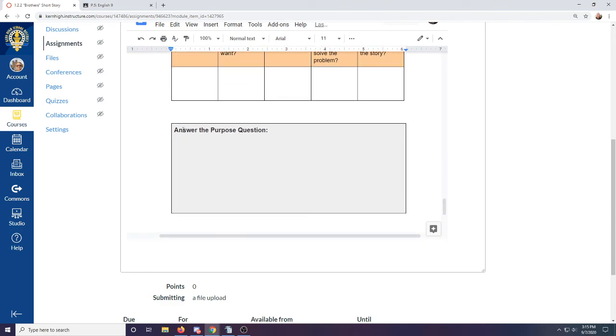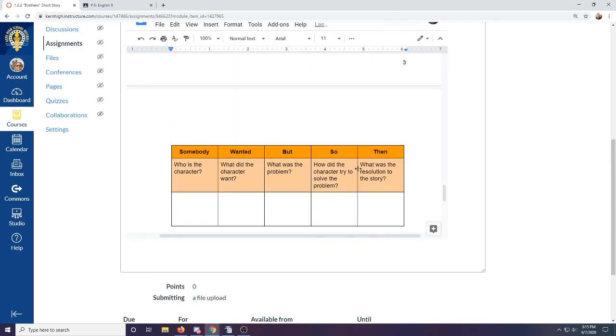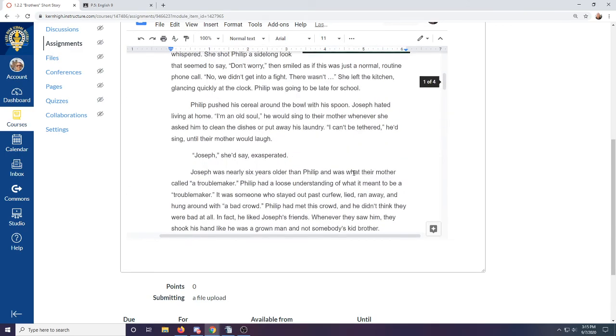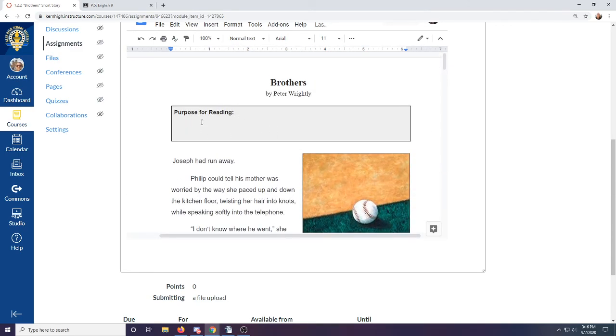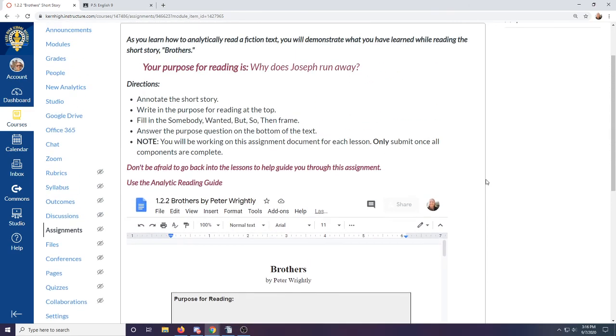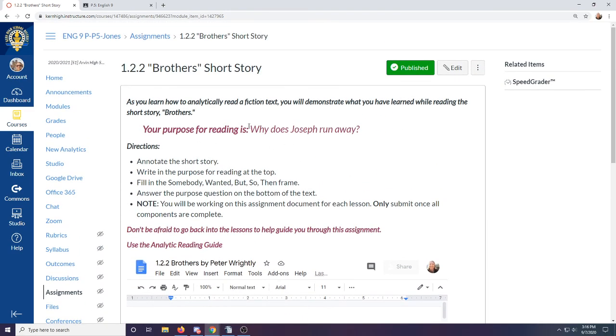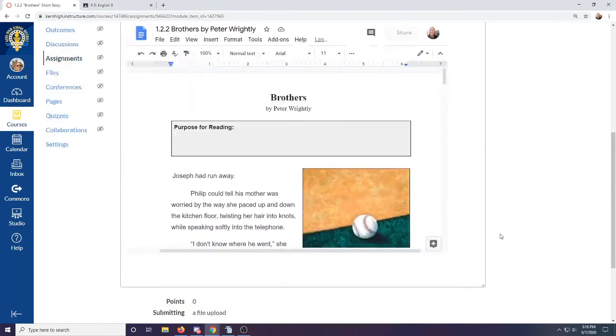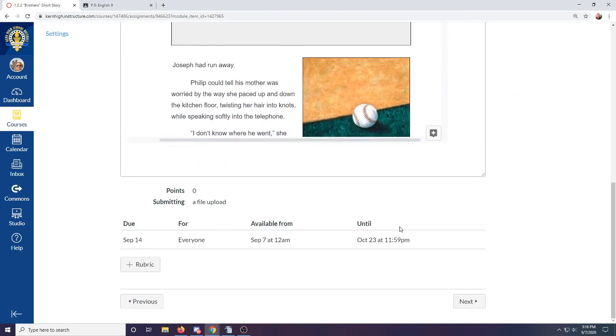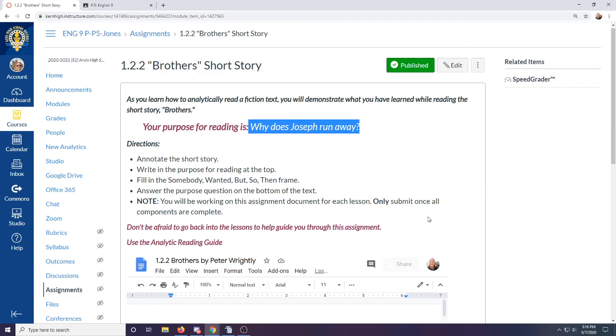And then when you're done, you'll answer the purpose question, which you will have also written up at the top of the document. If you're not quite sure what that purpose question is, it's right here. Your purpose for reading is to answer, why does Joseph run away? When you're finished reading, you should be able to answer that entirely. When you're ready to submit it, you'll click the blue Submit button at the top.